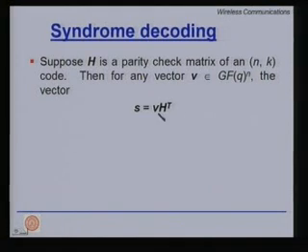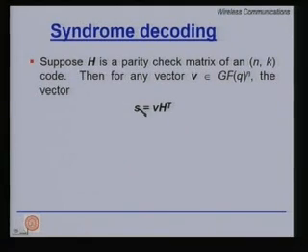Now, we have seen earlier that if this vector V were the actual valid code word C, then CH transpose is 0. So, the syndrome will be 0. In any other case, when V, the received word, is not equal to a valid code word C, you will not get a 0, you will get something. Now, if that something can point to the specific error pattern, then we are in business.